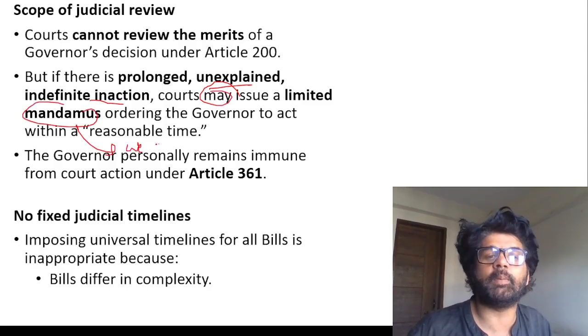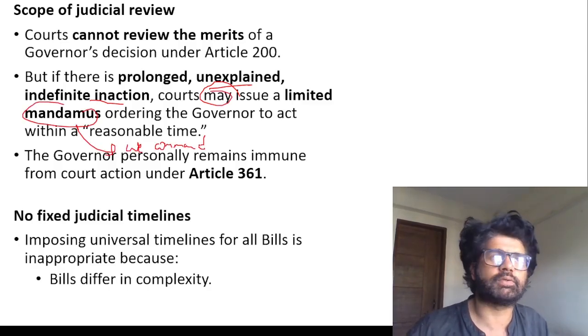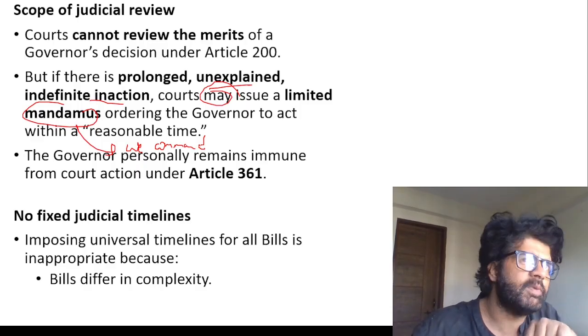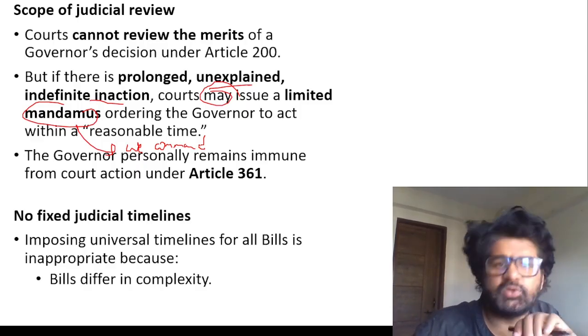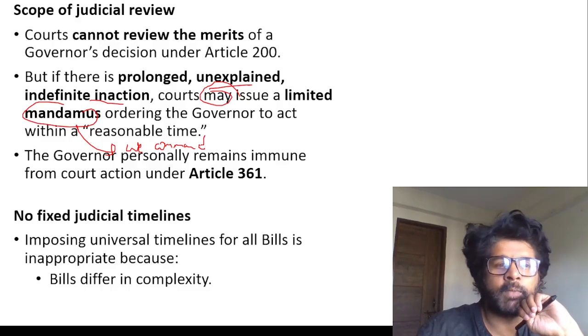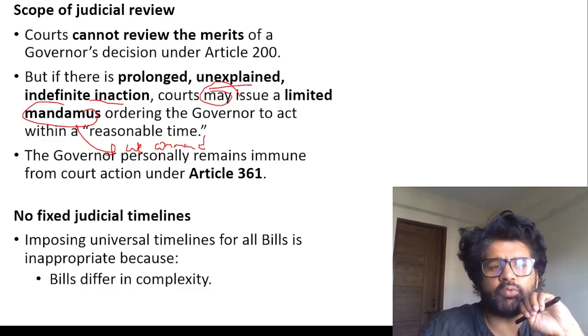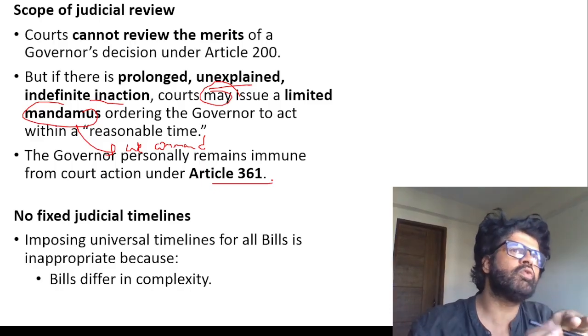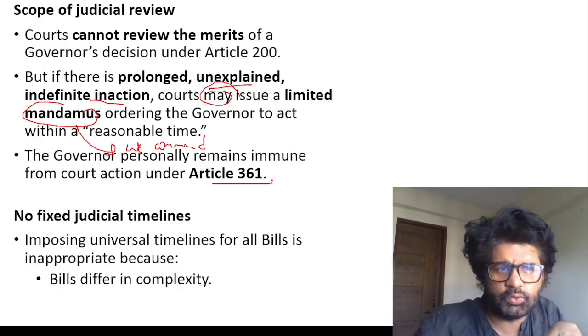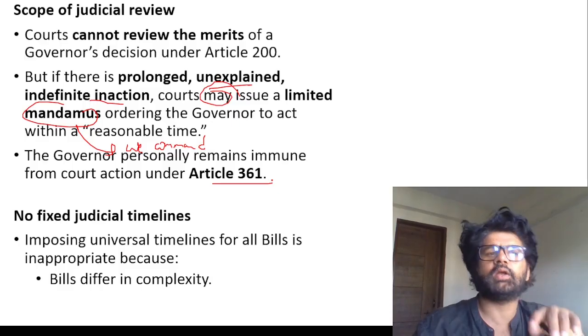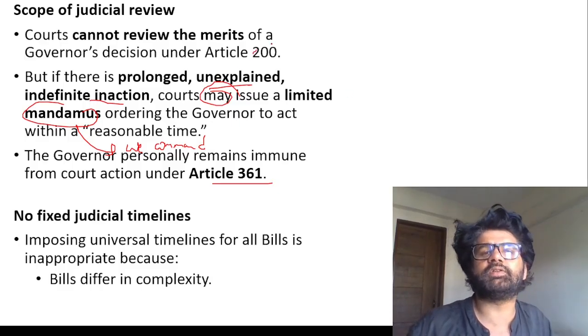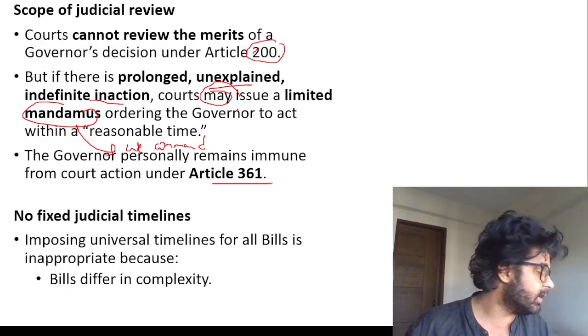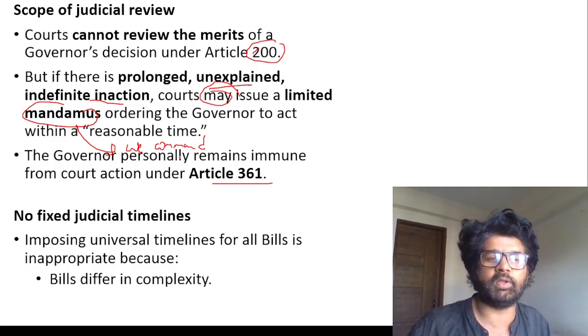Mandamus means we command. It is one of the writs issued, like mandamus, habeas corpus, certiorari, quo warranto, prohibition; revise all those writs, guys. The governor personally remains immune under Article 361. Article 361 provides that the governor is immune from all official work which he is doing in his capacity. Courts cannot review the merits of the governor's decision under Article 200, but if they sit on a bill indefinitely, a limited mandamus can be issued.